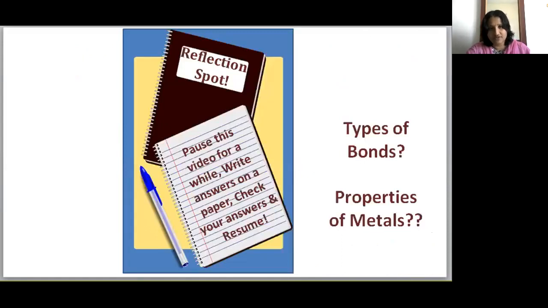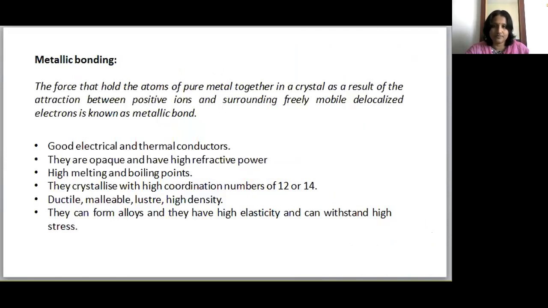Let me start with the reflections part. Students, write what are the types of bonds you know and write some properties of metals. Let me explain the types of bonds. Yes, you might have written covalent bonding, ionic bonding, hydrogen bonding and metallic bonding also. Correct. As today's class is metallic bonding, we are going to discuss only metallic bonding.